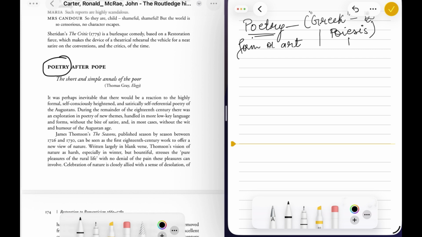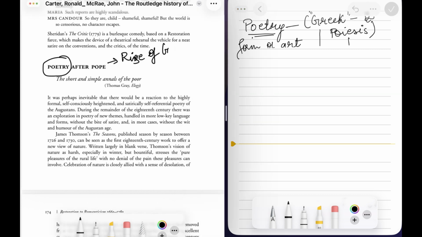So in this we have seen the important one: the rise of the graveyard poets in the mid 18th century. If you want to remember, just remember that Pope died around 1744.